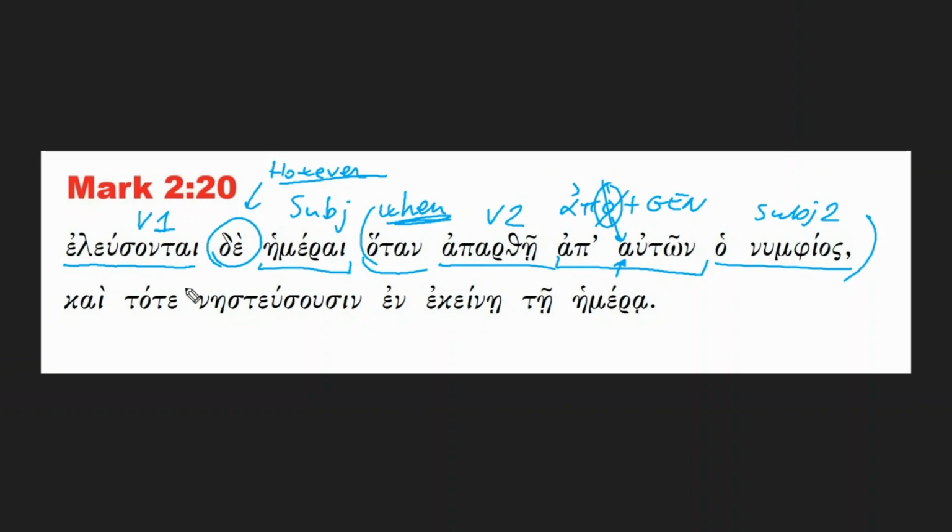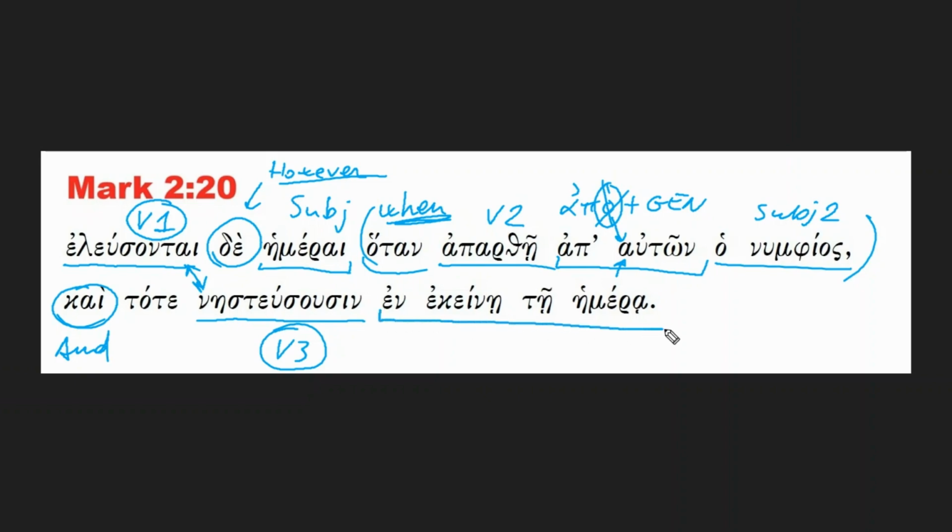And then you have the continuation of the sentence with the kai, and so you're going to have another verb, which is nesteusousin. So this is verb number three, but basically verb number one and verb number three are connected by this kai. So first eleusontai, and then nesteusousin. And then the verse ends with this prepositional phrase, now introduced by a different preposition, which is en. So here the preposition is apo plus genitive. This is en plus dative.